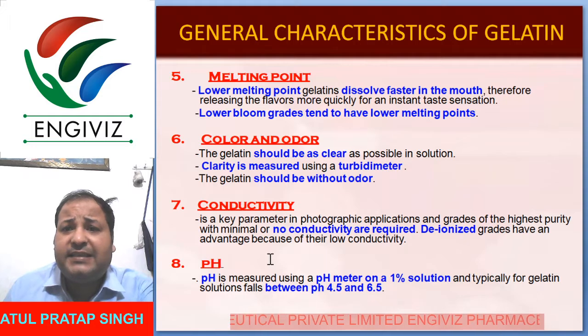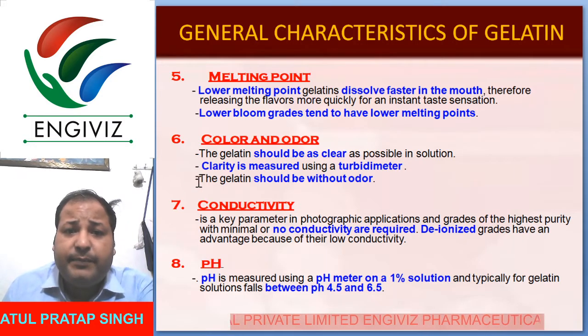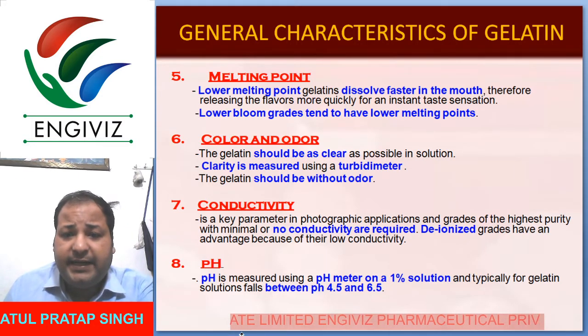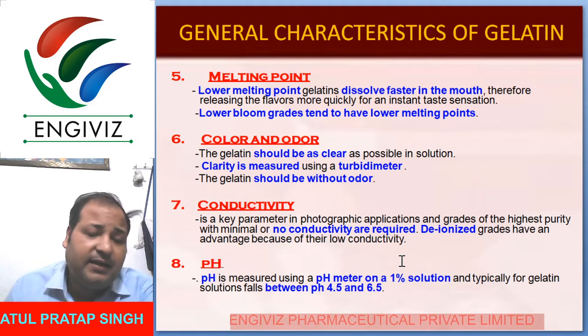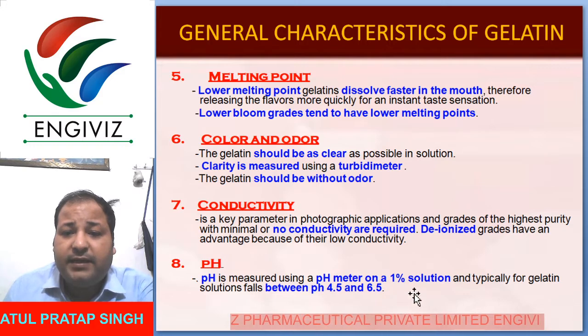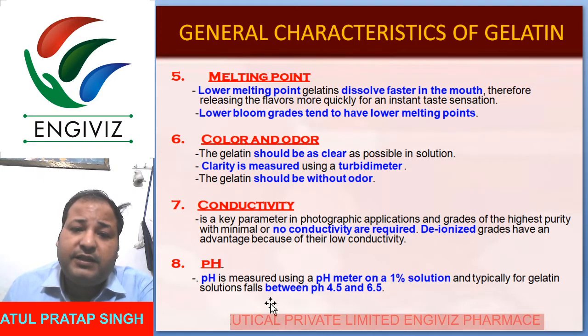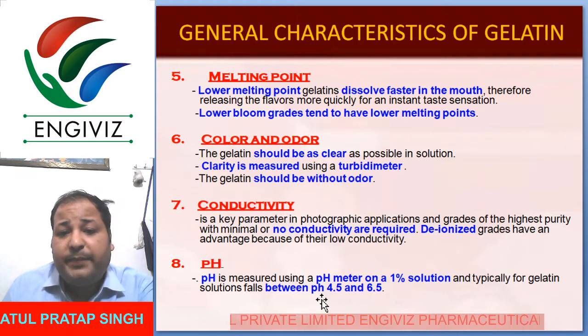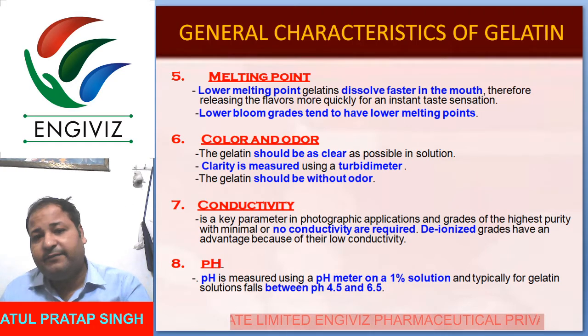Melting point, general characteristics of gelatin. So melting point, color and odor, conductivity and pH. Conductivity means it should be deionized, and pH is measured simply using a pH meter on a 1% solution, and typically for a gelatin solution falls between pH 4.5 and 6.5.